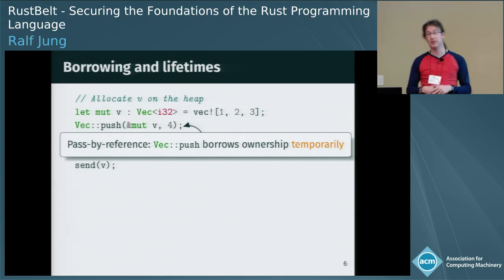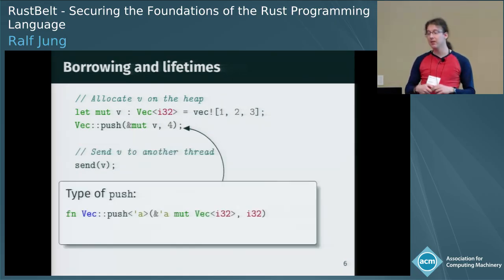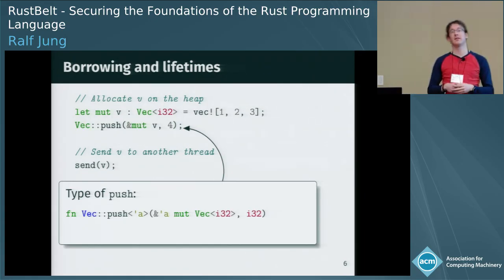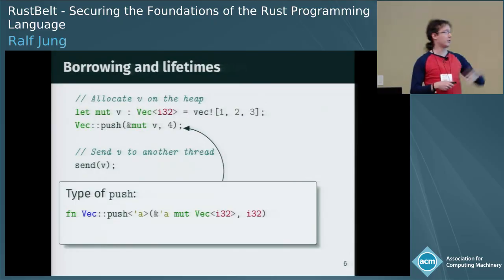Well, to control this, Rust uses the concept of a lifetime, which is also called a region in the literature. So in the full type of push, you can see 'a here is the lifetime of the reference which push takes as argument.